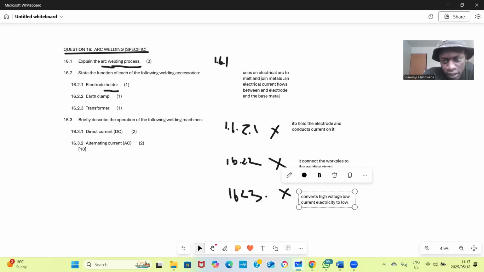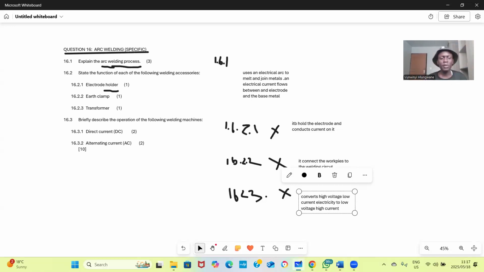If they say high voltage, that means now it goes to low voltage. Here there was low current, that means it will be high current.